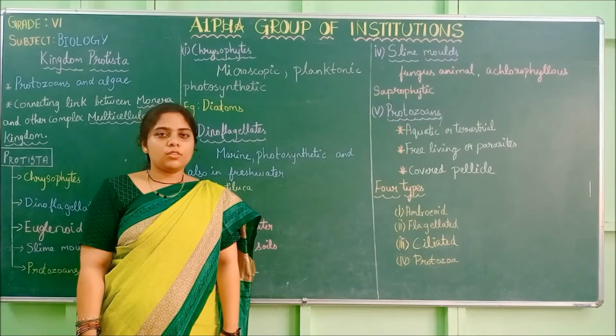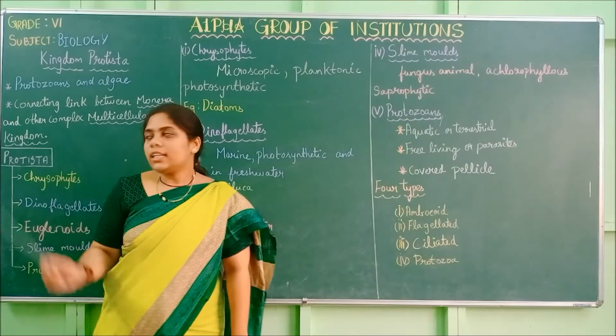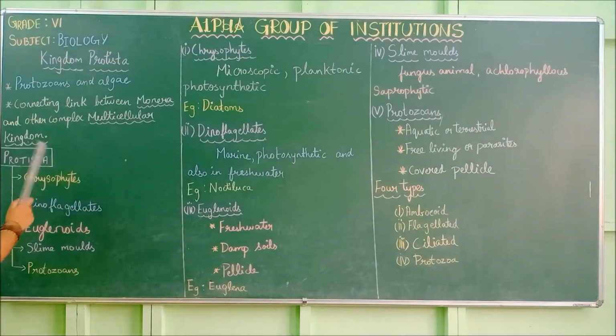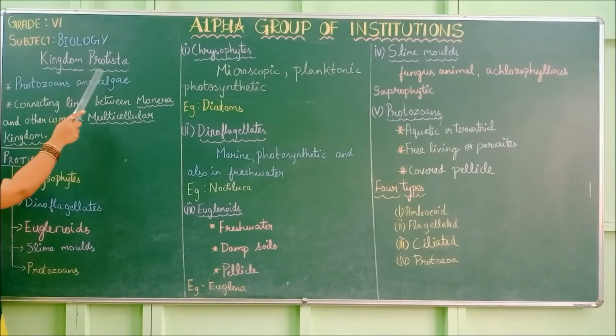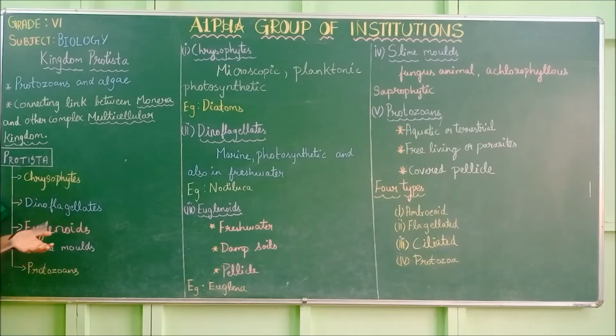Next, we are going to see about the kingdom Protista. First we saw kingdom Monera, second one is kingdom Protista. So this kingdom Protista, what we saw the characteristic, it has unicellular eukaryotes. So unicellular means single cell organism, but the cell type will be eukaryote, that is well developed cell organelles will be present.